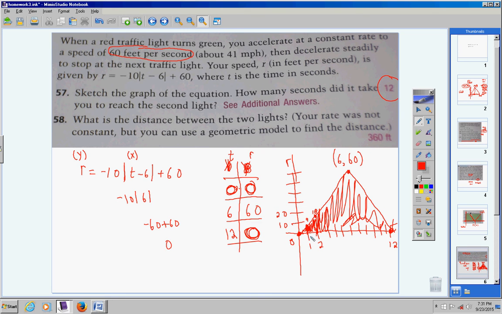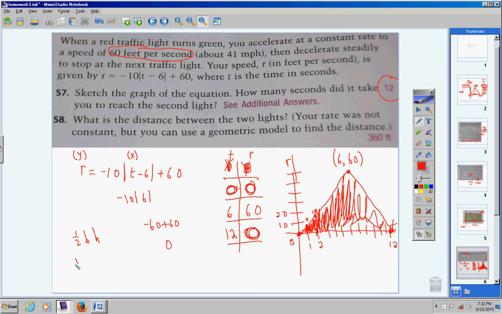Now, remember, this was your time. So if I asked you any question about the time, you would look at the x values. If I asked you anything about the speed, you would look at the r values here, the rate or the speed in feet per second. But I'm asking you here for the distance, and that's going to be the same thing as finding the area of the triangle. So once again, we know how to find the area of a triangle.